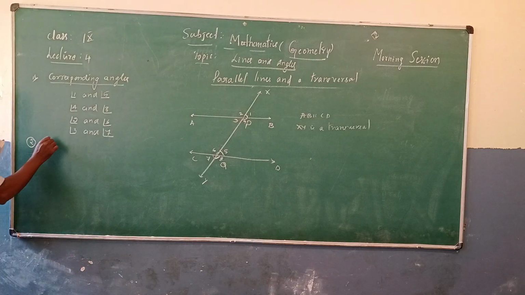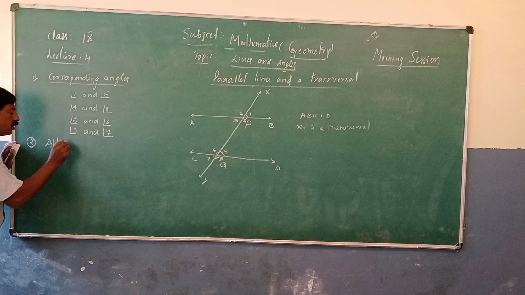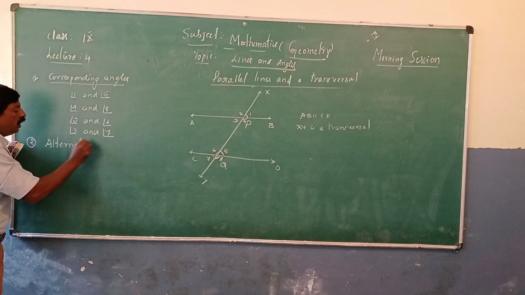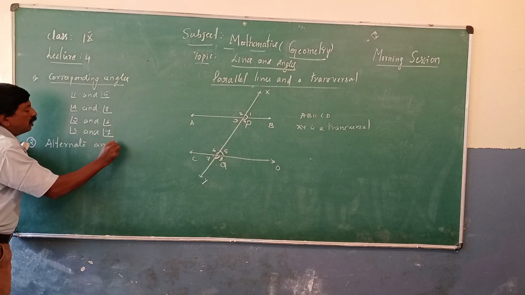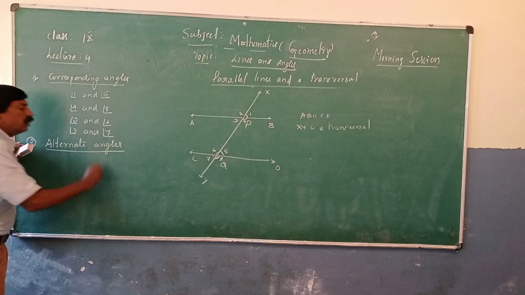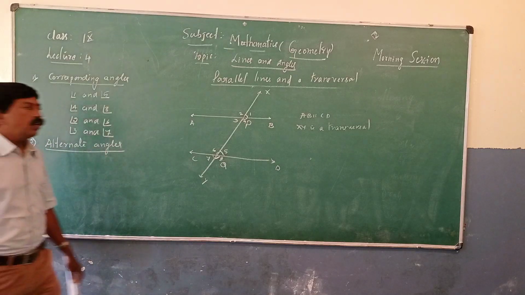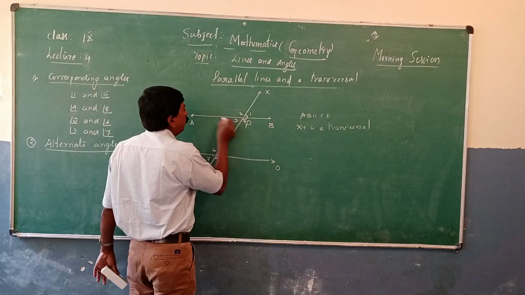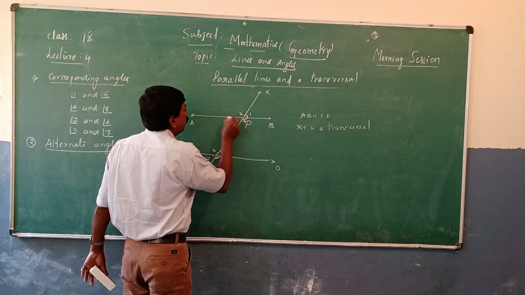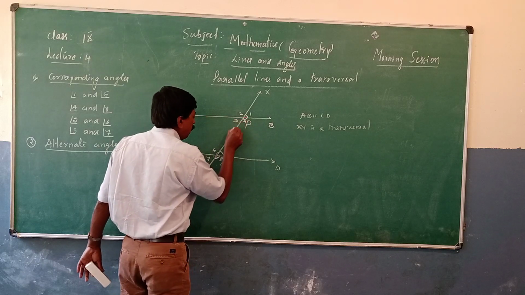Next one is alternate angles. Now observe, I will show you angle 3 and angle 5 like this. Observe my hand in this way.